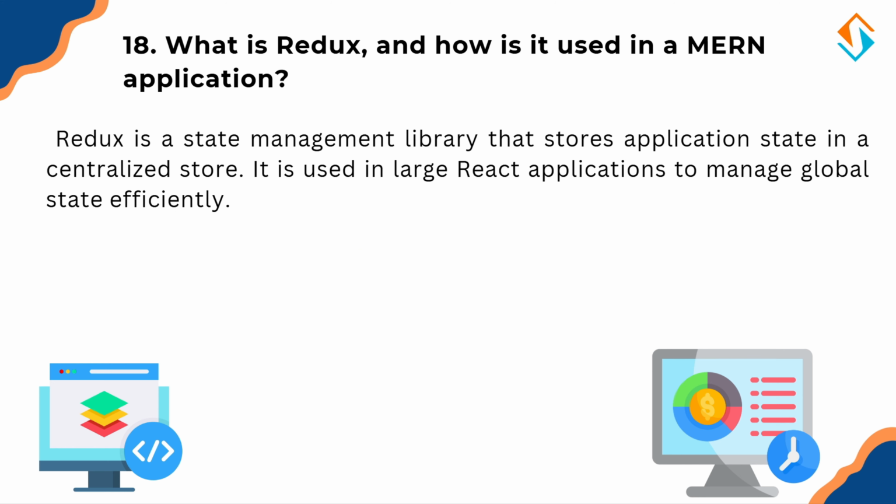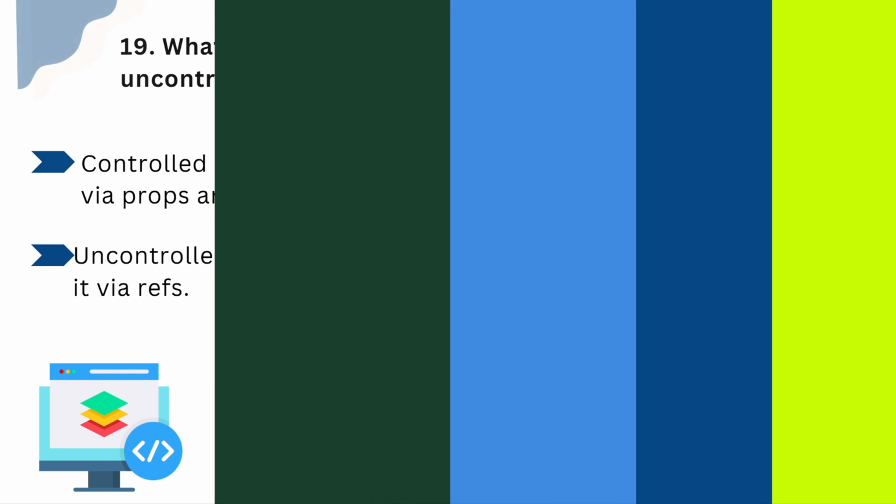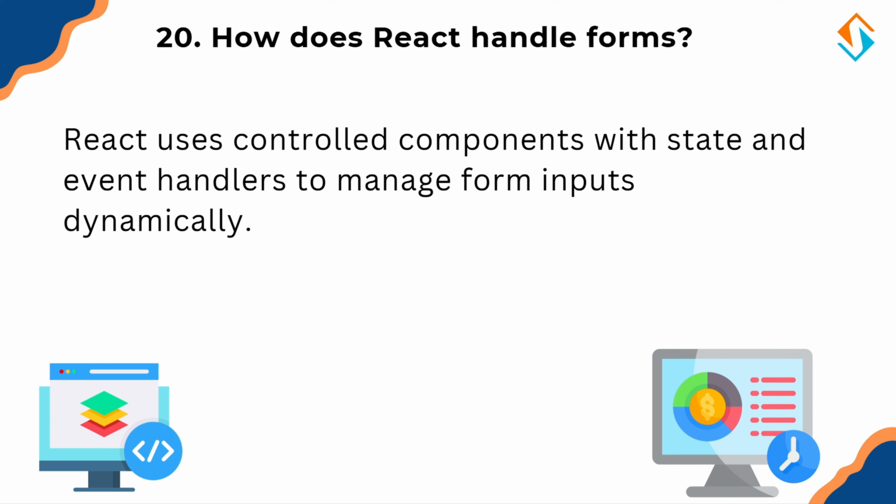Now let's discuss an important concept in React, controlled versus uncontrolled components. So let's talk about the features. First is data storage. In controlled components, it is managed by React, while in uncontrolled components, it is managed by the DOM. Now let's talk about the access. In controlled components, it uses useState, while uncontrolled components use ref. Finally, let's wrap up this session with how React handles forms. React handles forms using controlled components where form inputs are managed via state and event handlers.